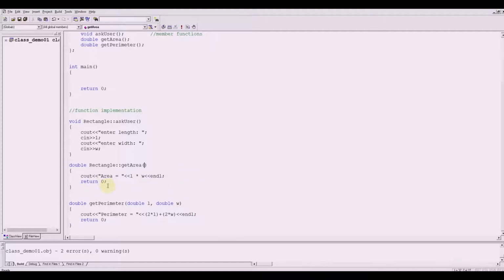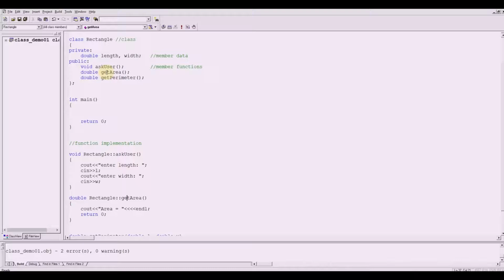Okay, so you'll have that getArea, and this time we don't have length and W here, so this is an undeclared identifier. Take note that getArea here is a member of a class, and therefore this member function getArea has access to the length and the width. Same thing with askUser, because they are within the same class.